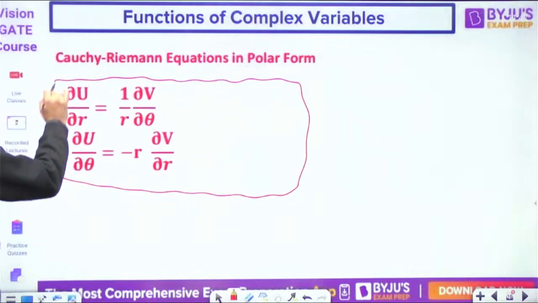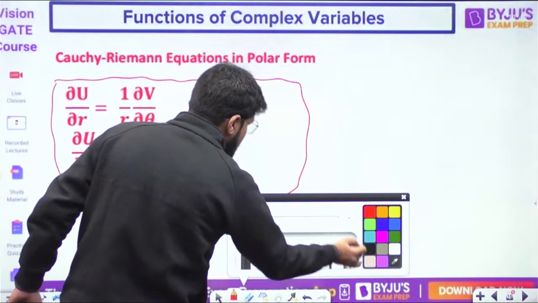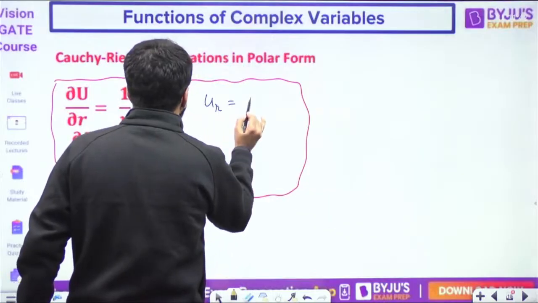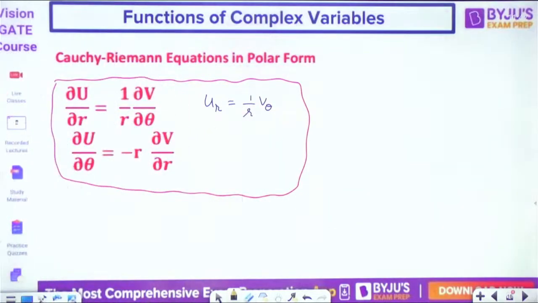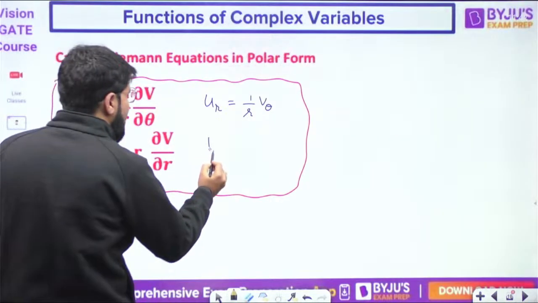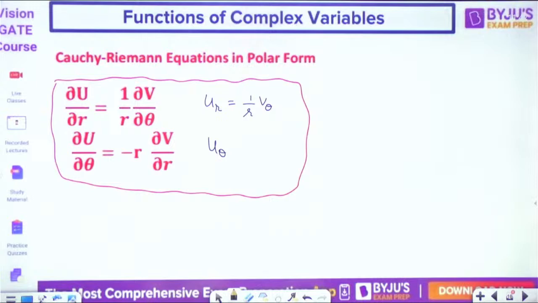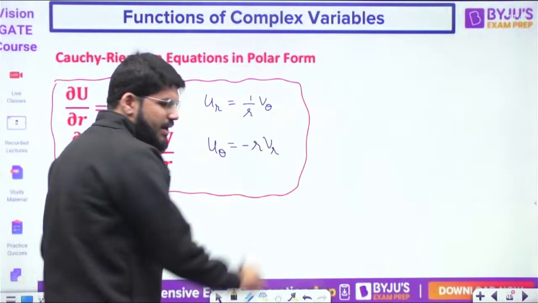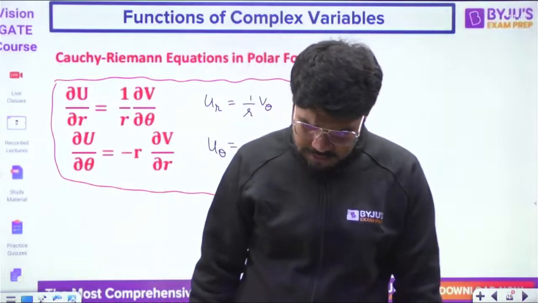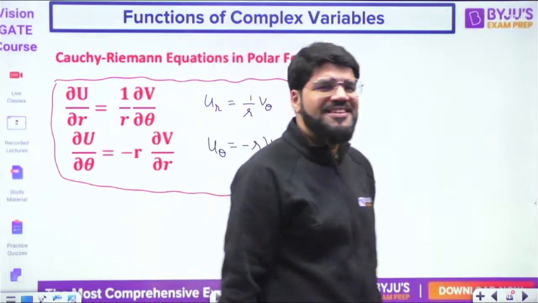Del u by del r is ur, which is 1 by r del v by del theta. Then what is del u by del theta? u theta is equal to minus r del v by del r, that is vr. Okay, thank you, Raj.